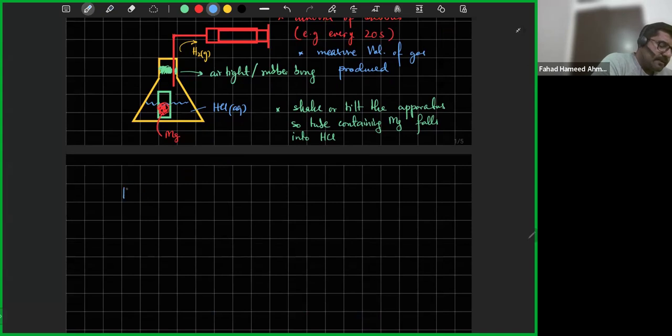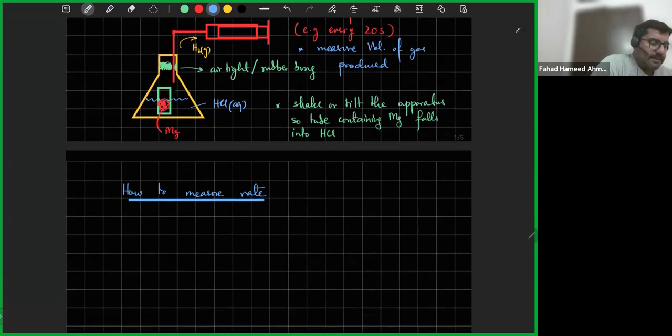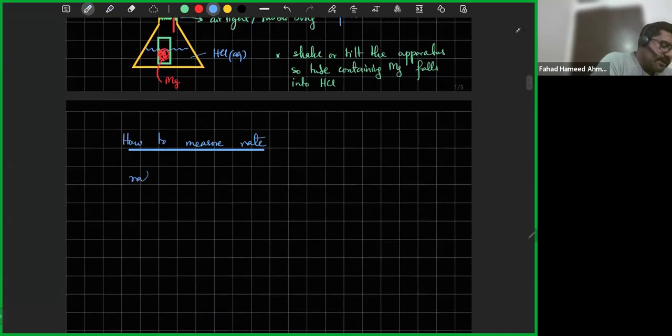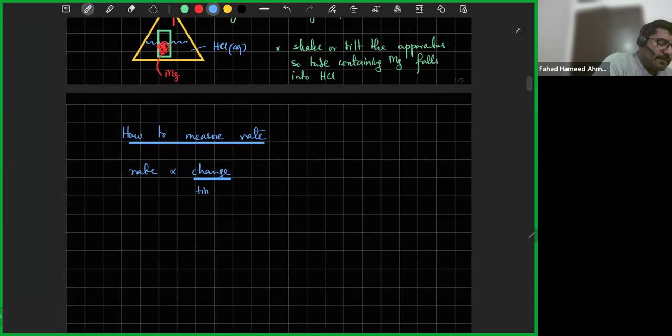So how to measure rate? Now our experiment, let's say, is done. So how do we measure rate? The first thing is, once you're done with the experiment, remember what we said? Rate is proportional to the change that you're trying to measure with respect to time. How quickly is that change happening? We already wrote that down. Let's highlight this too. That's what rate is.